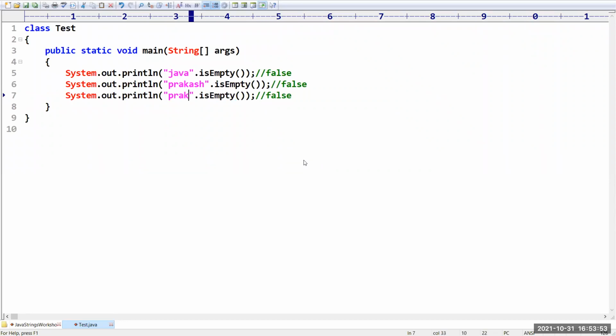Sir, next, I'm taking a space. Yes, space is also a character, right? That's why we are going to get false. So if I'm taking empty content, then we are going to get true. Remember carefully, the isEmpty function is going to return true if your string does not contain any information. So only in the last case we are going to get true. In the remaining cases we are going to get false.